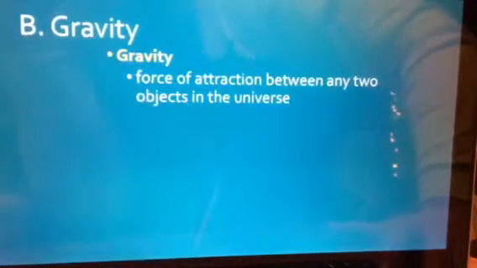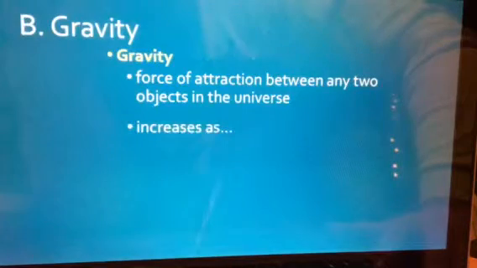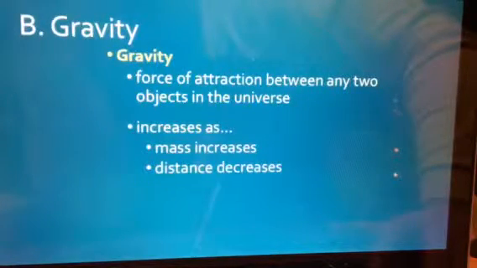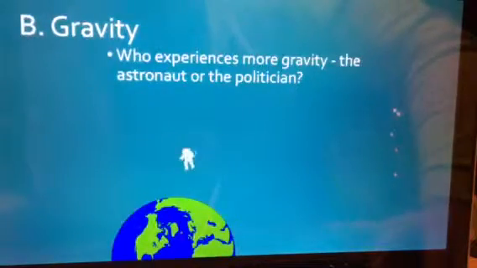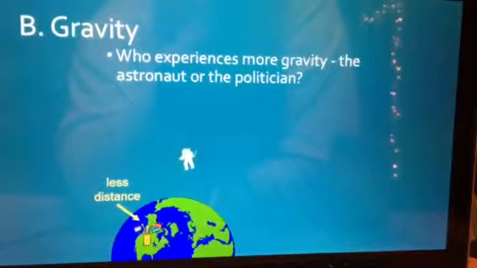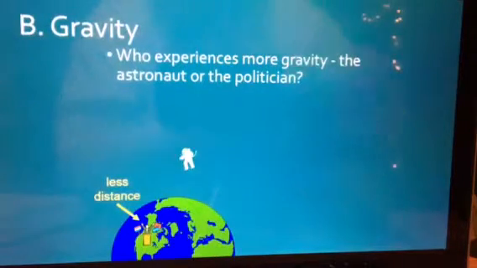Something else that we have to remember when we talk about this is gravity. What is gravity? Gravity is the force that acts between any two objects in the universe. It increases as the mass increases or the distance decreases. So, who experiences gravity more, the astronaut or politicians?